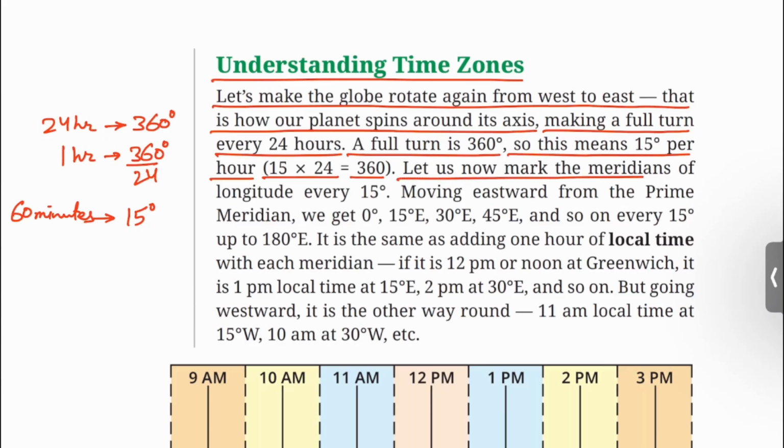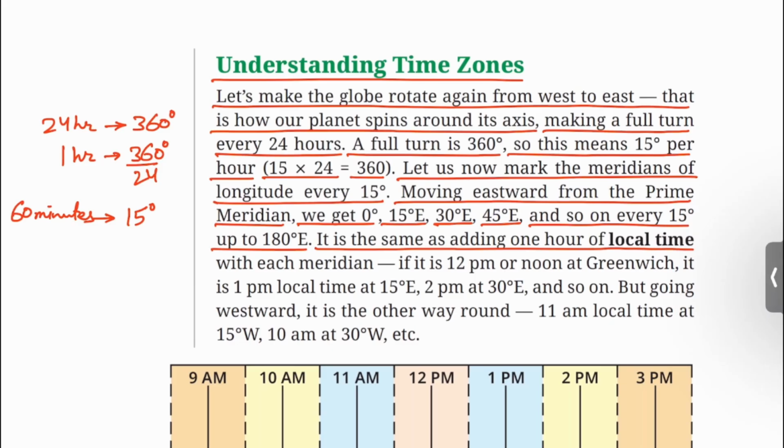Let us now mark the meridians of longitude every 15 degree. Moving eastward from the prime meridian, we get 0 degree, 15 degree east, 30 degree east, 45 degree east and so on every 15 degree up to 180 degree east. It is the same as adding 1 hour of local time with each meridian.